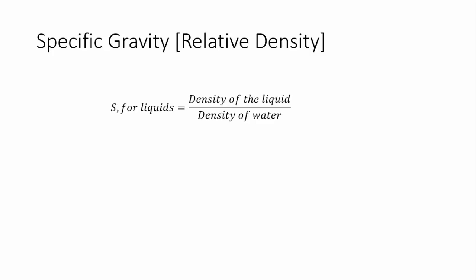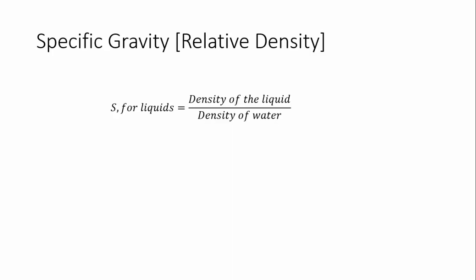And the last related property is specific gravity. Specific gravity is otherwise called relative density. By the name itself, it tells us it is with relation to some other fluid. We will compare the density of the fluid with some reference fluid. For liquids, water is the reference. So what we will do is divide the density of the given liquid by the density of water.